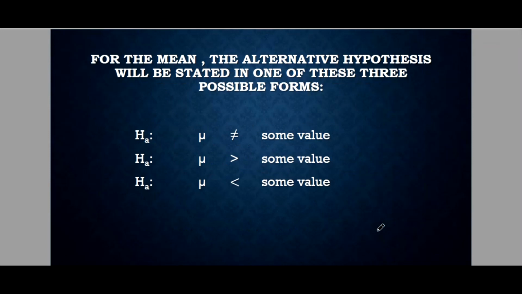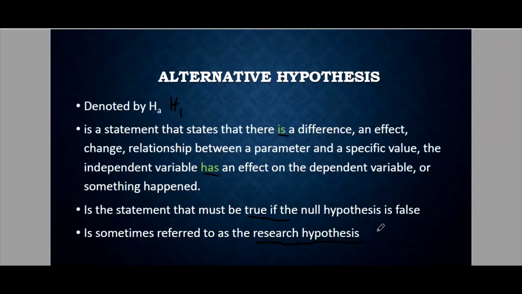Okay, so say for example, if you want to make a medicine for fever, and we also know we have Biogesic. So if you want to make a medicine, then of course your goal is to make it more effective than Biogesic.